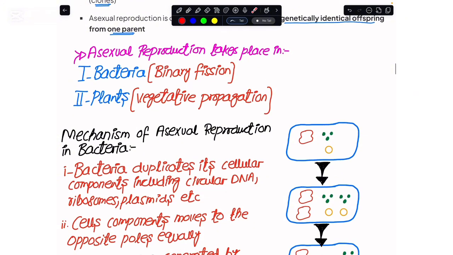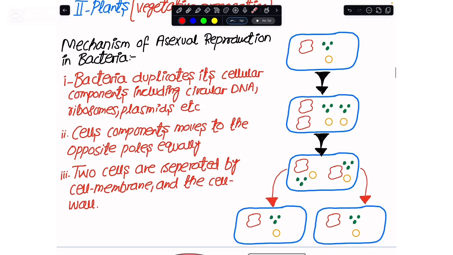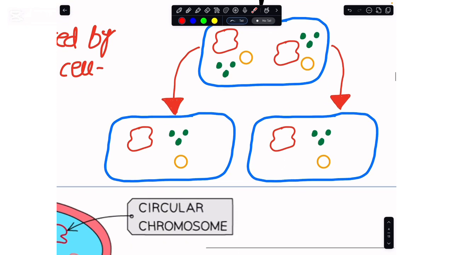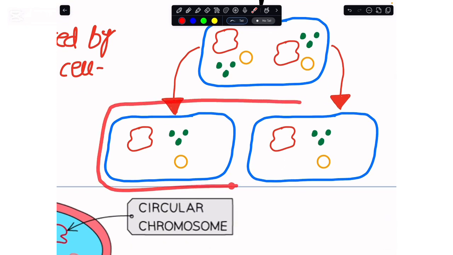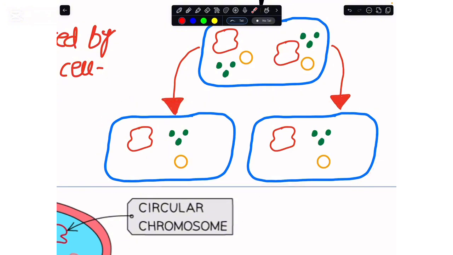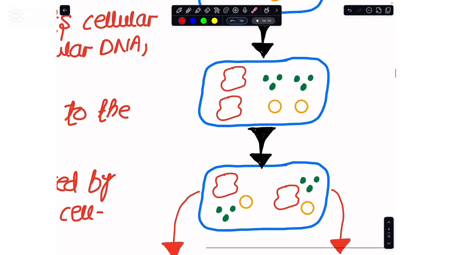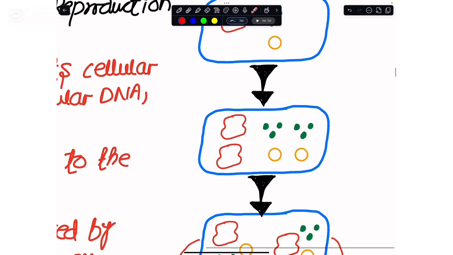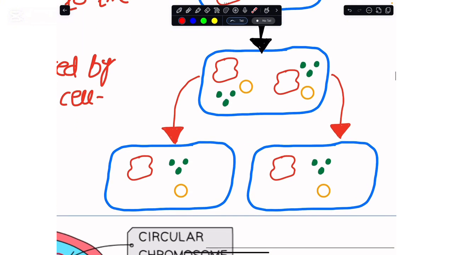Let me quickly take you through how asexual reproduction, or binary fission, happens in bacteria. Just look at this diagram. At the top I have the parent bacterium, which has to make two genetically identical daughter cells. I have to make sure that whatever genetic and cellular content the parent bacterium has, the same must come into the respective daughter cells.